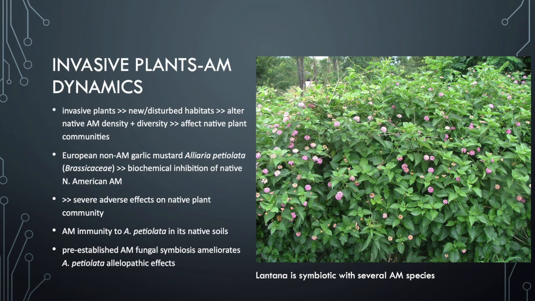But of course, if you introduce these plants to sensitive environments where the arbuscular mycorrhizal fungi haven't been exposed to these allelopathic compounds, the compounds that inhibit fungal growth, then it's going to have a detrimental effect on the ecosystem. Pre-established arbuscular mycorrhizal fungal symbiosis, however, ameliorates this plant's allelopathic effect.